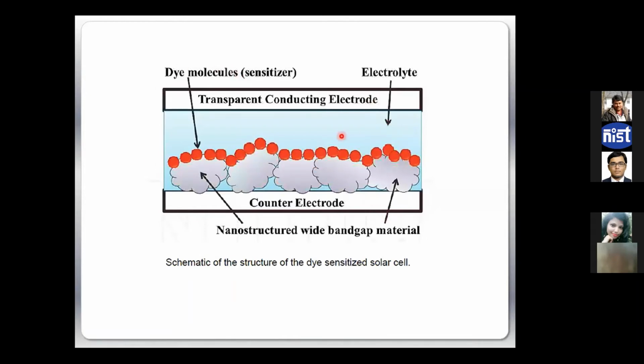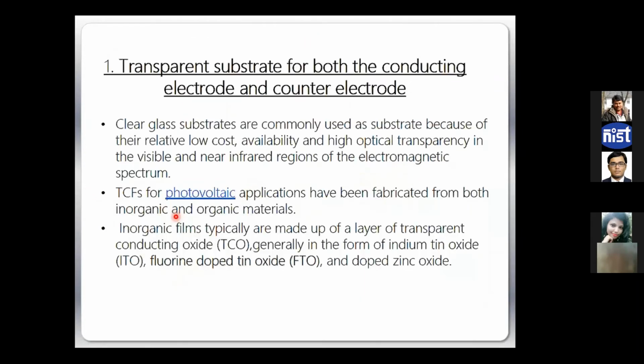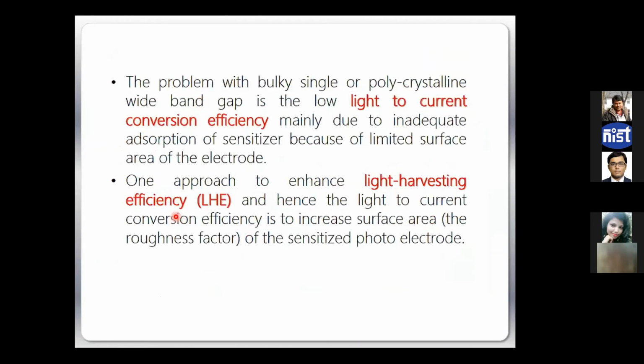You can understand it is completely different, right? So far we had two electrodes and all the semiconductors were inside. But now you see two electrodes are there, then nanoparticle wide bandgap semiconductors are there, then another semiconductor which is known as dye is there, then everything is submerged under the liquid electrolyte. So the formula and the working principle are quite different. And this is the side view of the device. Basically the same thing. We have two electrodes, then nanoparticles merged with the dye, and then the cell is connected. Let us not talk about all these things.